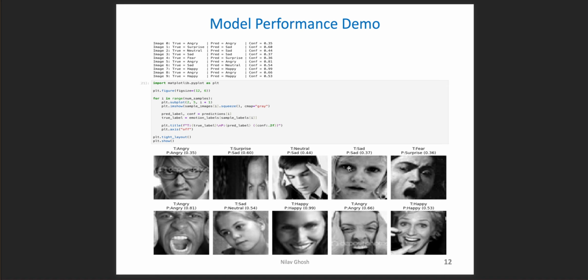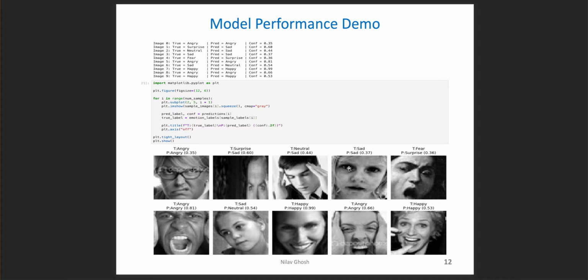Basically the FER data going through the model is not removing the confusion, and it is still 0.36 for the confidence level. The angry is met with the correct prediction.